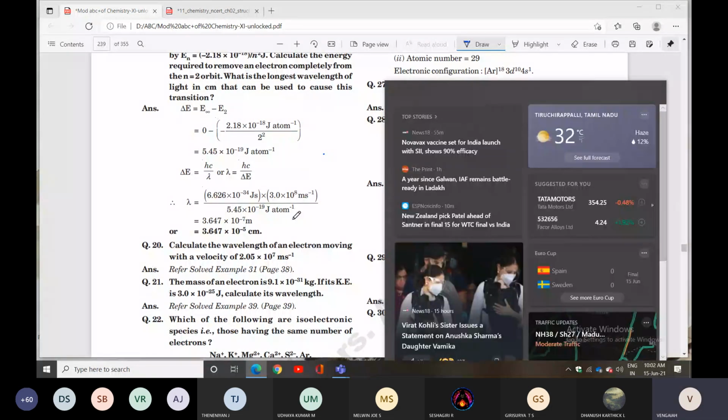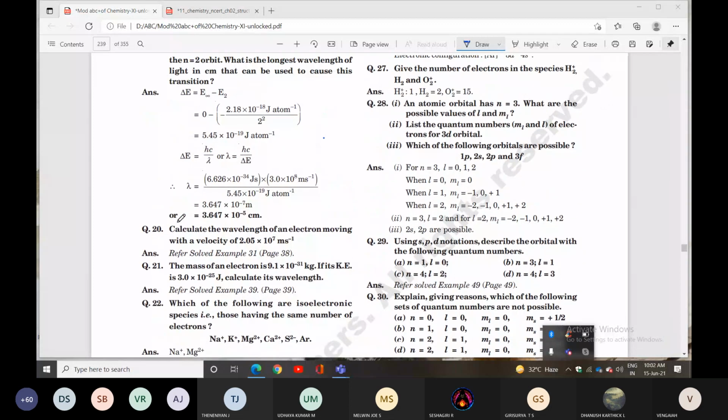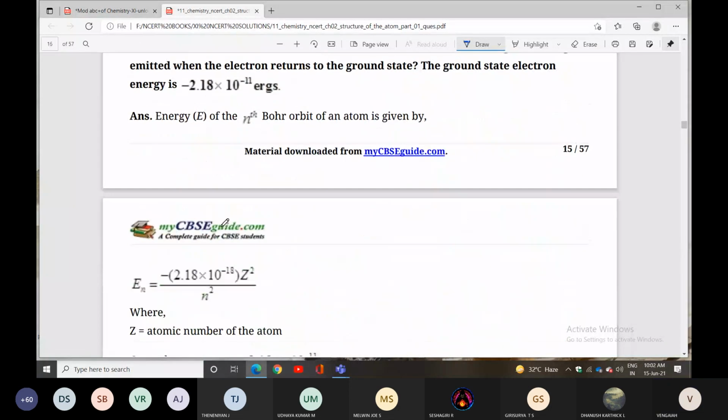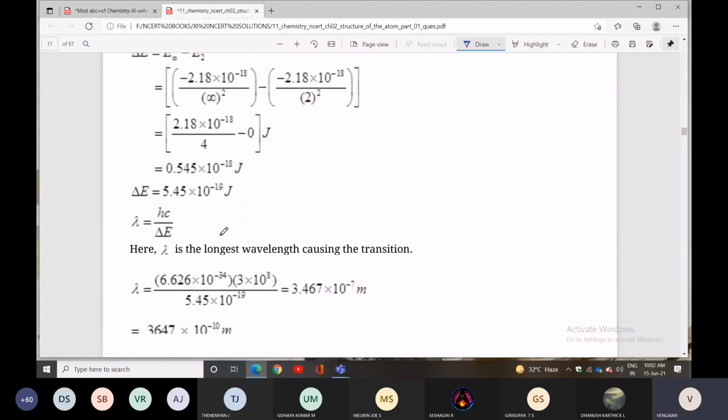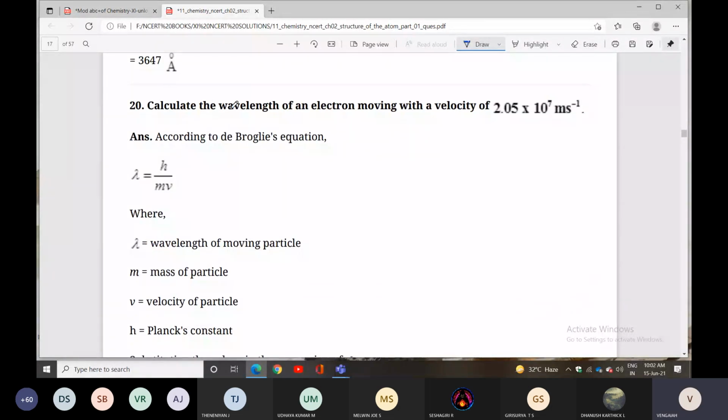You can check it. Next one is question number 20. Calculate the wavelength of an electron moving with the velocity given. They are asking for lambda. What is given? The velocity, nu, is given.